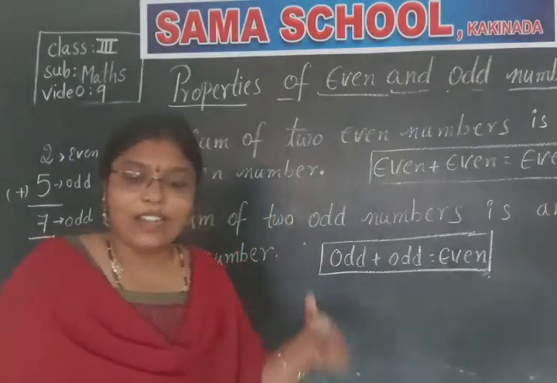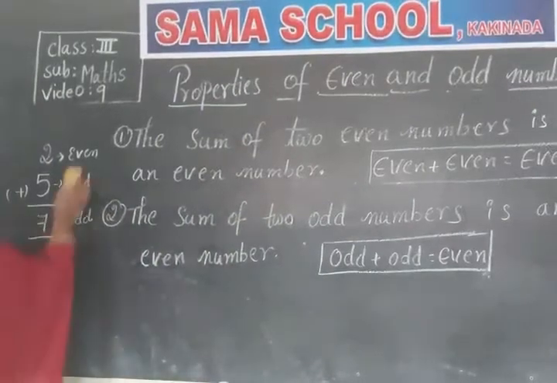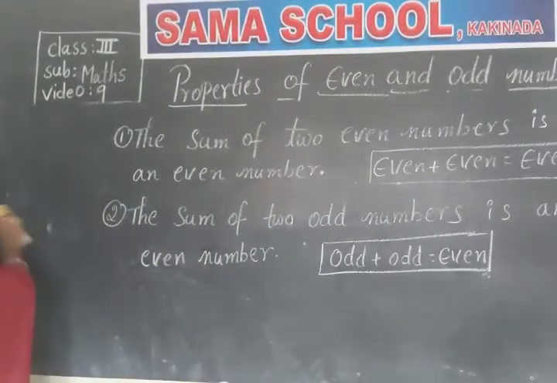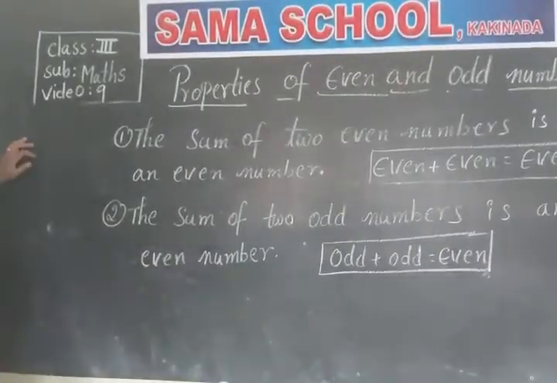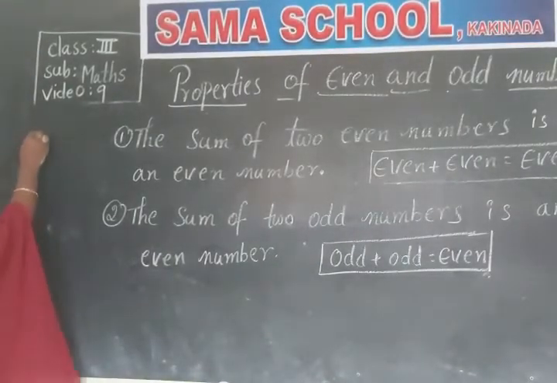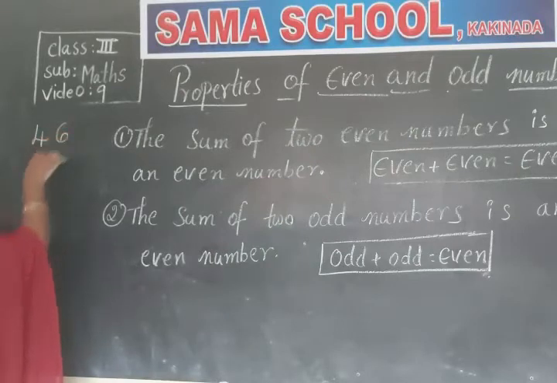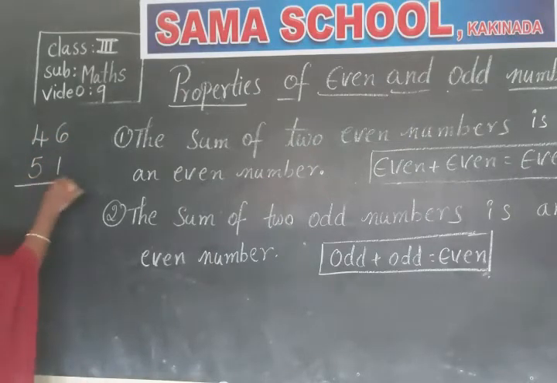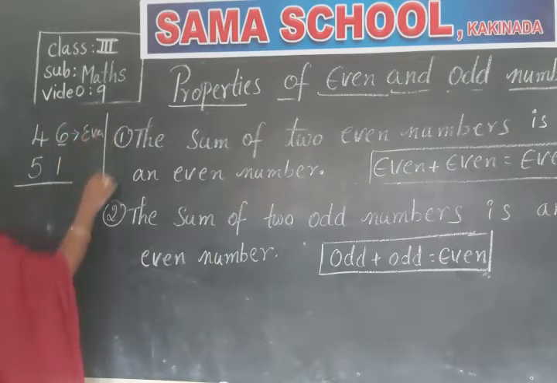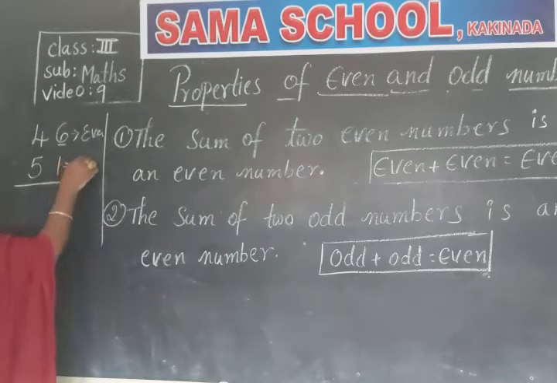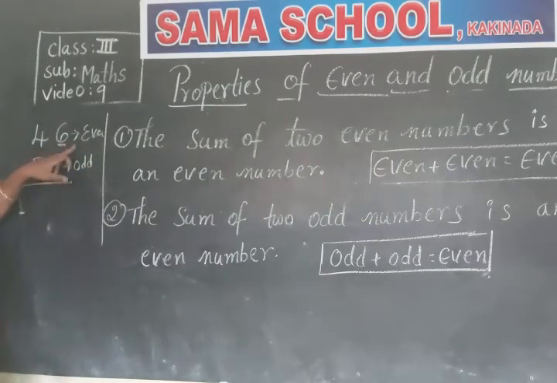Do you understand? Let us take some more examples and see whether it is proved or not. Let's take an even number which is 46 and an odd number 51. Here 6 is in the ones place, so it is an even number, and 1, so it is an odd number. Okay, so even and odd.